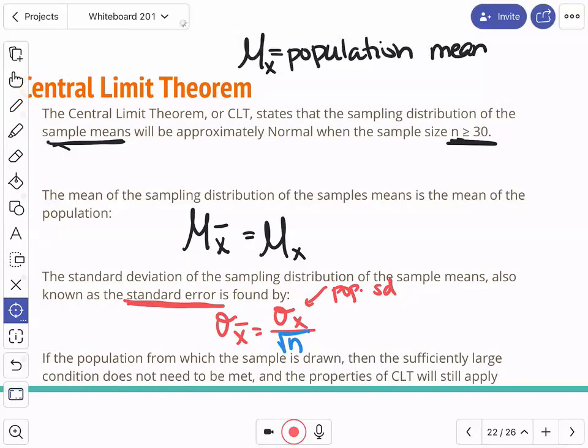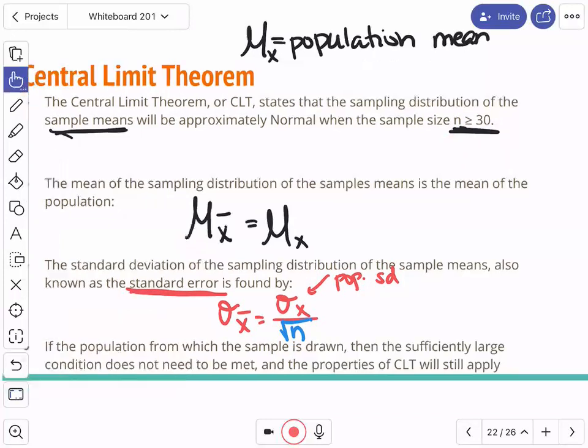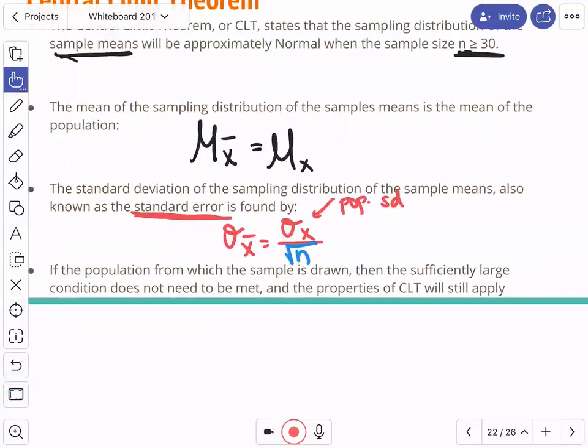Now, this only works when n is greater than 30. You might be saying, well, when we just did that last example, n was only 2. And it worked. Why did it work when n was only 2, which is significantly less than 30? Well, it can also work if the distribution you're drawing from is already normal.